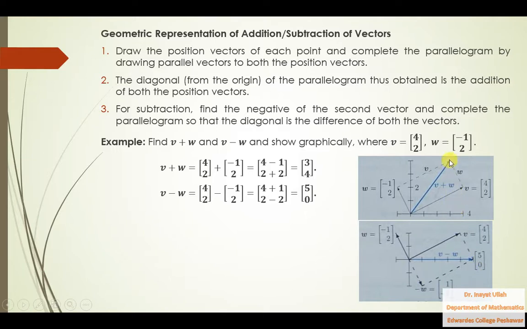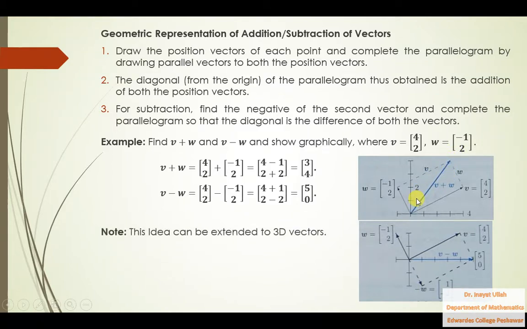Similarly here, this point will be v plus w, and you see here that v plus w is equal to 3 4. So this point will be 3 comma 4. You can write this in this fashion, 3 4. So this is v plus w, this vector.